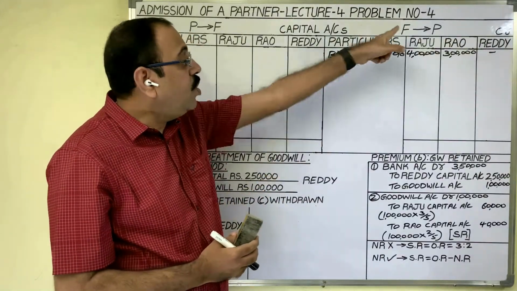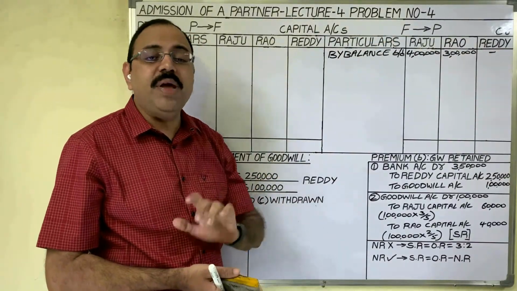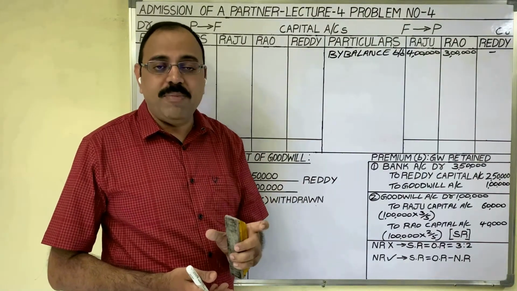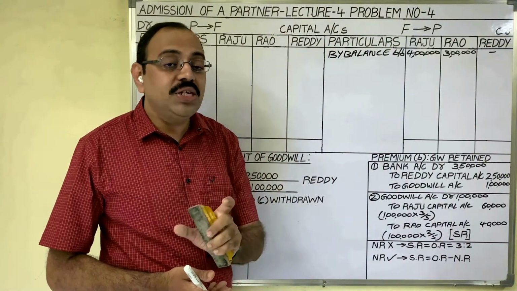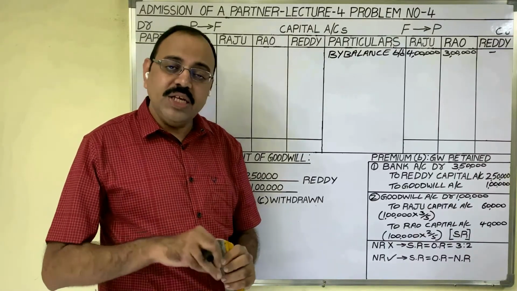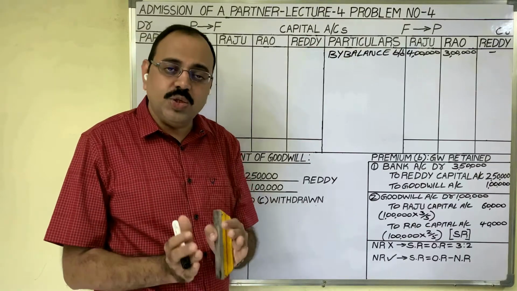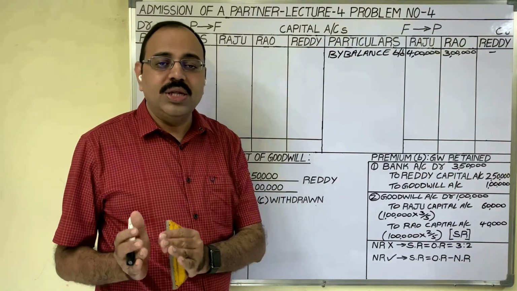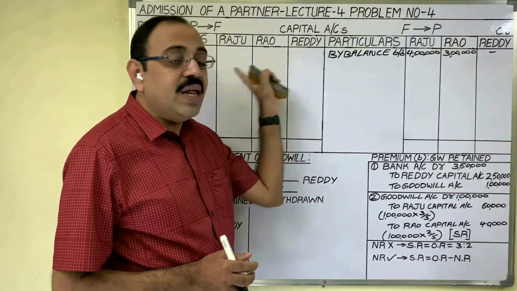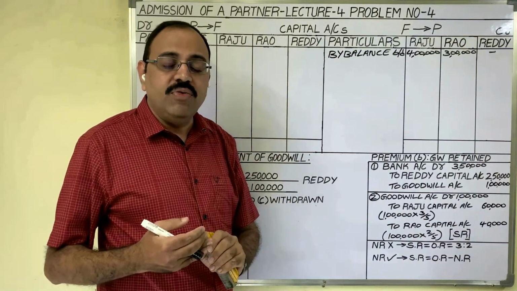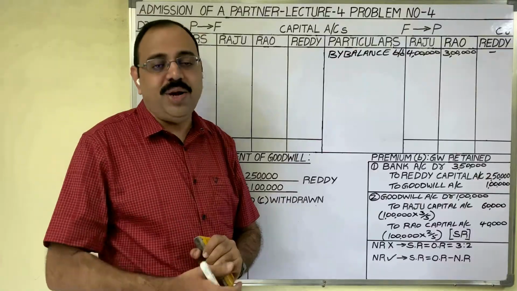Otherwise, you can follow these hints. Second method I am explaining, because first method already you know. After writing opening balance, we have to write revaluation account answer. But in this problem, in revaluation of assets and liabilities, there is no profit, no loss. Therefore, you need not write revaluation account here. After revaluation account, we should think about accumulated profits.